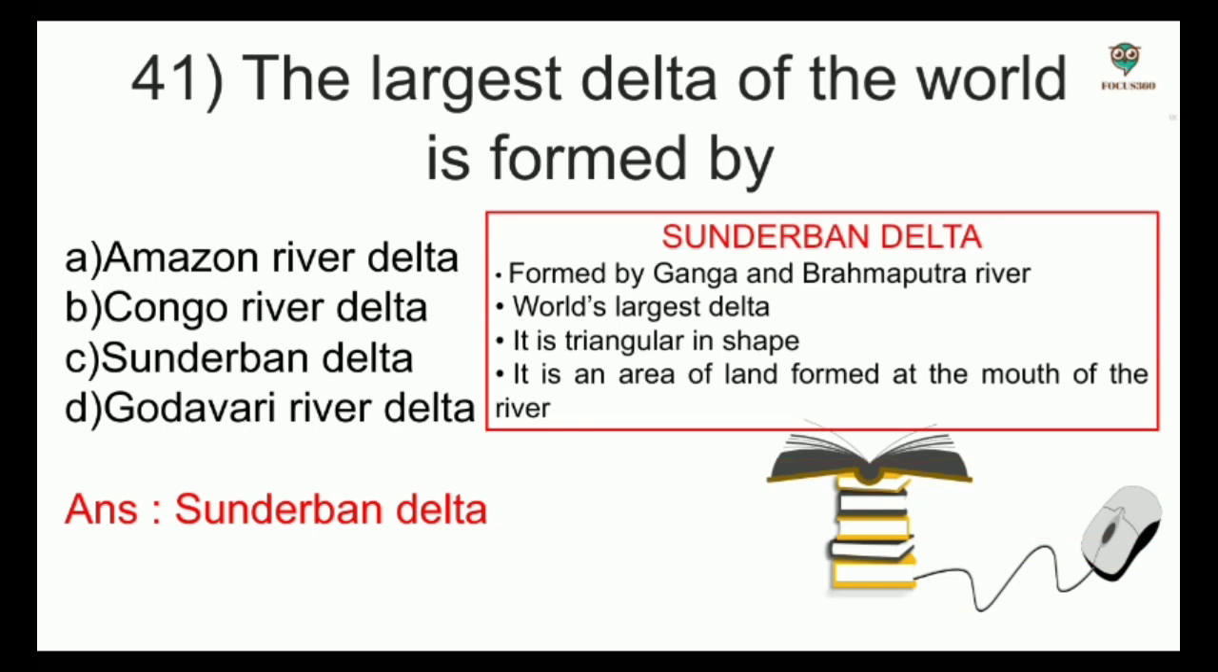Here are some of the facts. Sundarban Delta is formed by the Ganga and Brahmaputra rivers. It is the world's largest delta. It is triangular in shape. It is an area of land formed at the mouth of the river.